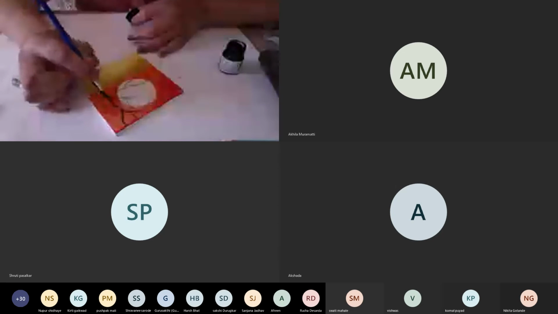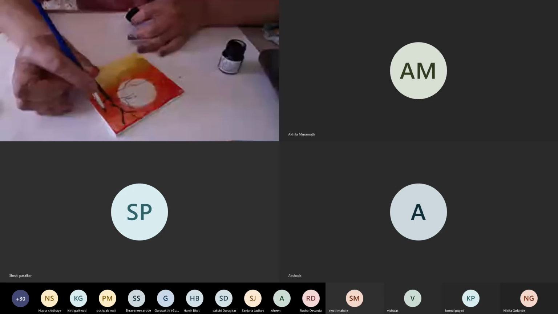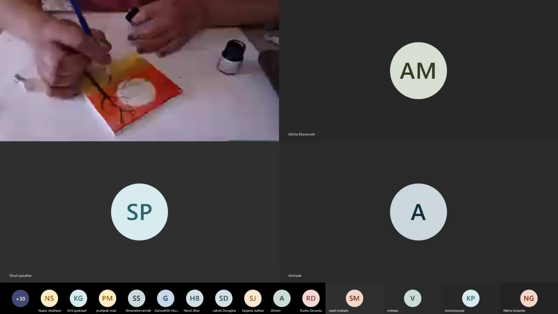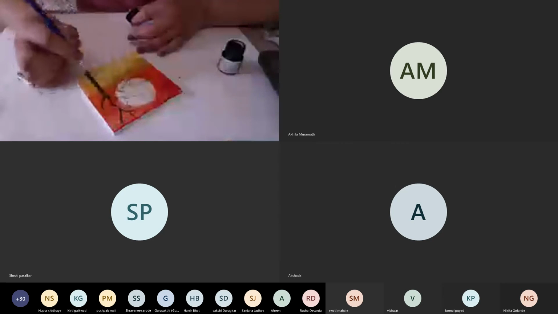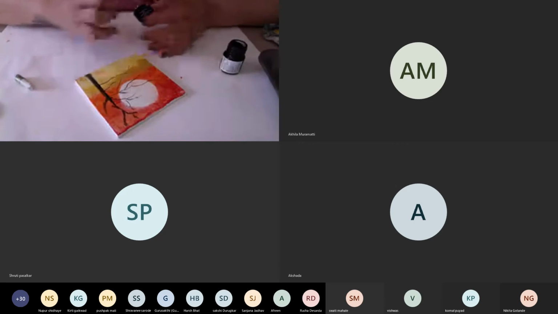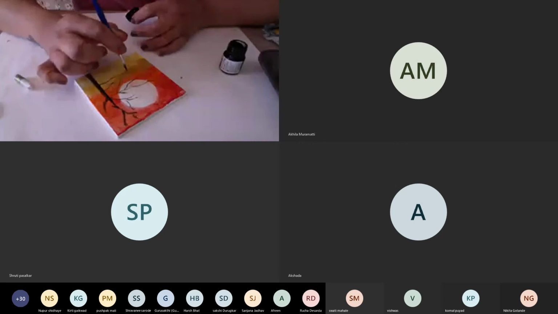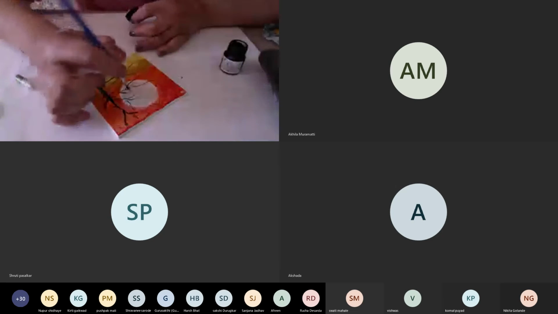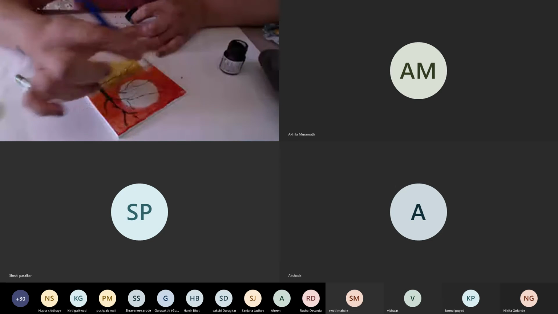You can also use a sketch pen or your Staedtler or anything like that. It's not that you have to use poster color only, but since I'm showing you some mixed mediums, I thought of using this.